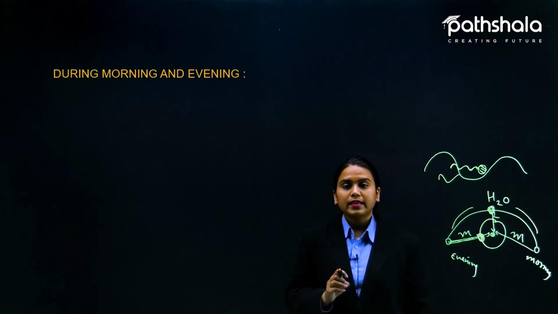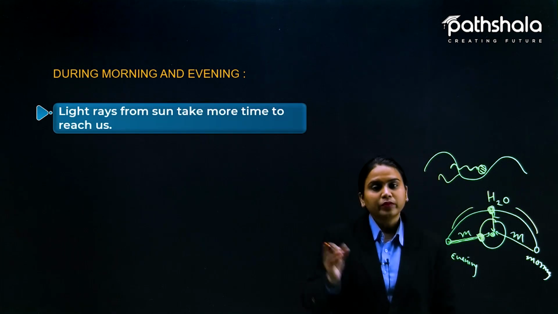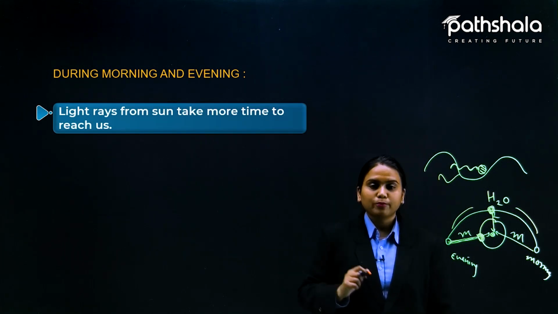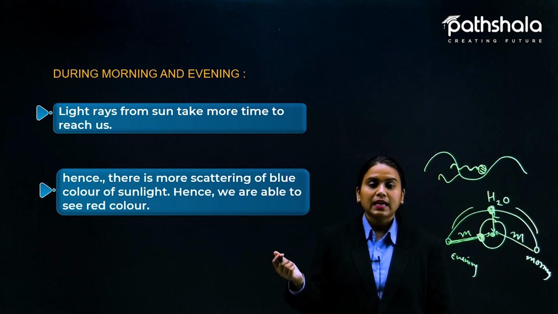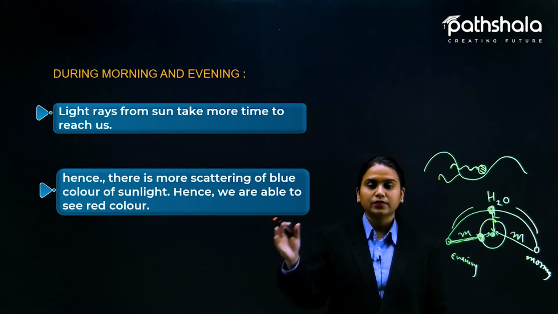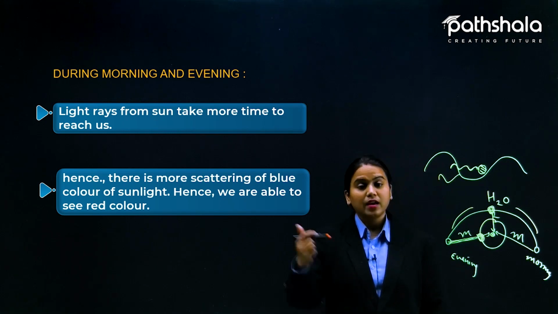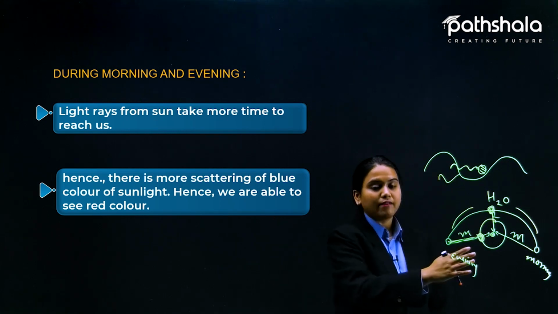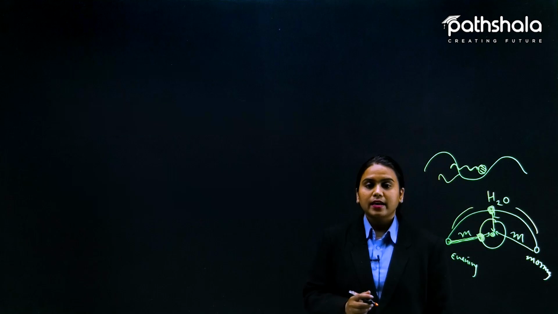Okay, now let us see, during morning and evening, light rays from the sun take more time to reach us, hence there is more scattering of the blue color of sunlight, hence we are able to see red colors. I have already told you this and explained all of it here.